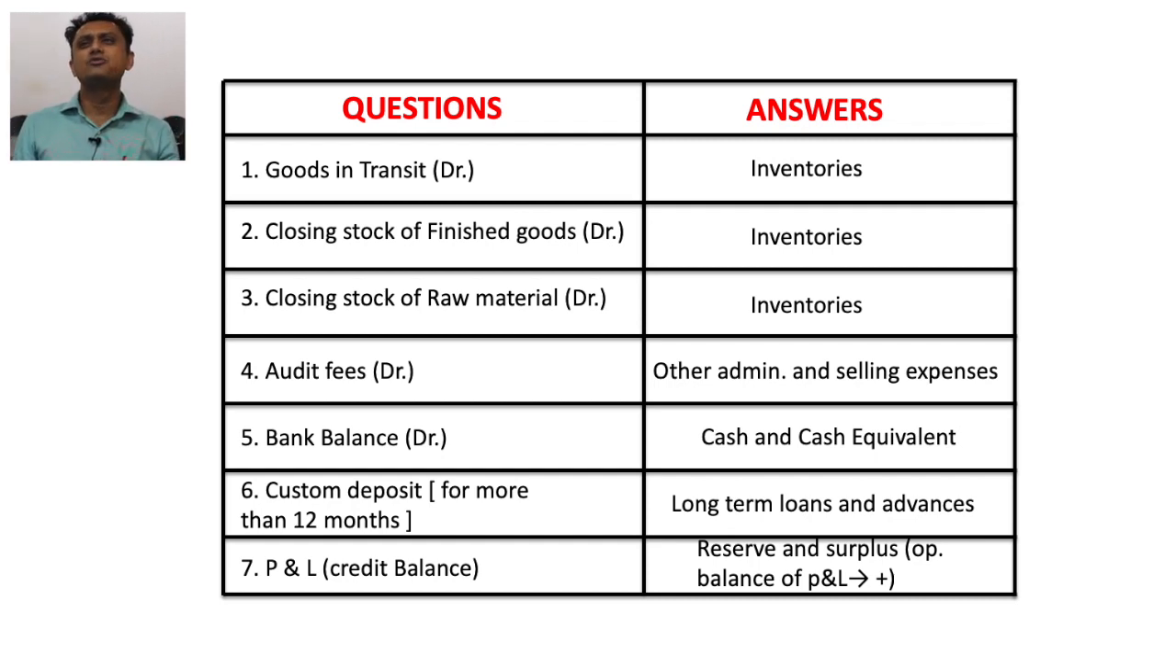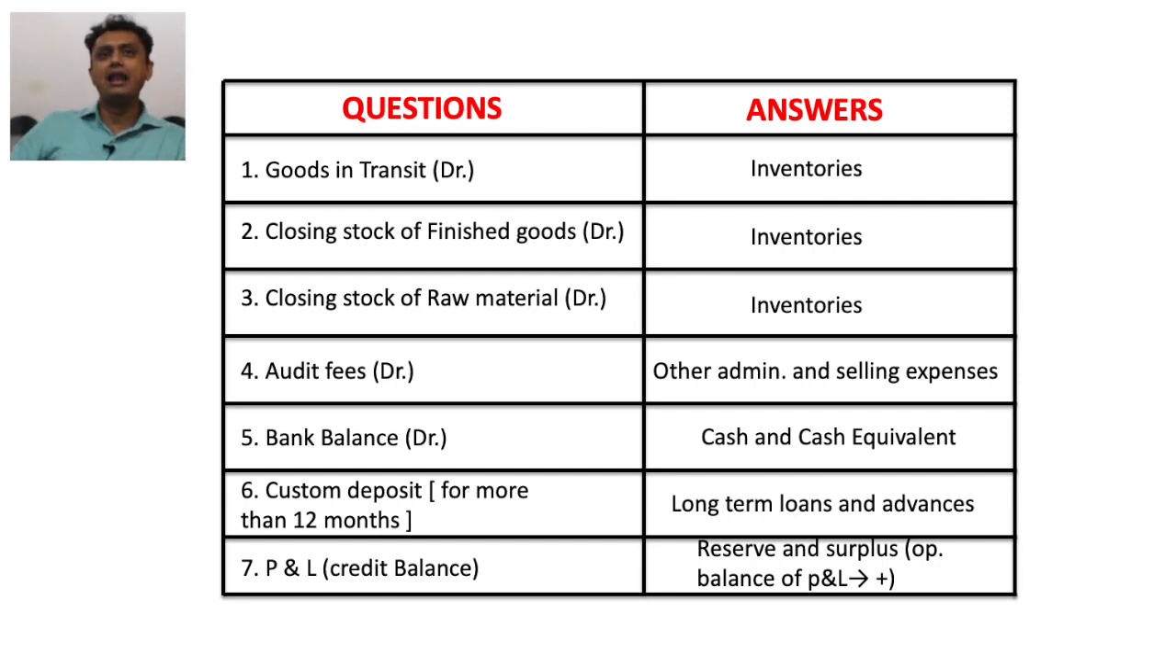Audit fees. First of all, it is our expense, so it is written down in the P&L statement. In the P&L statement, there are various types of expense. Again, I recapitulate: manufacturing expense, administrative and selling expense, finance cost, depreciation and other. Audit fee is written down under the head of other administrative and selling expense.